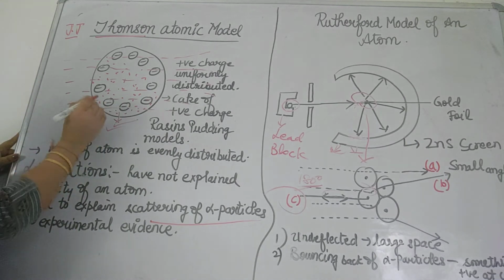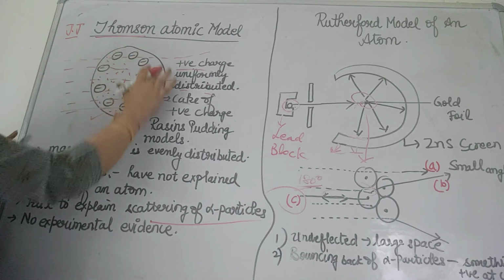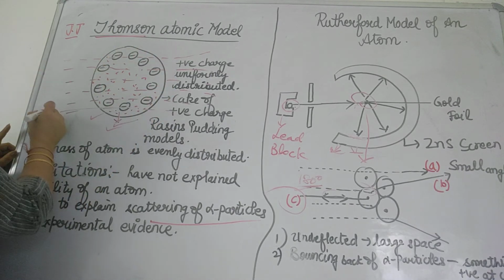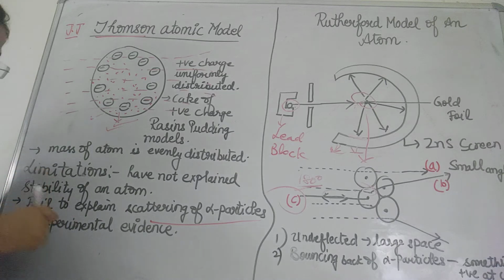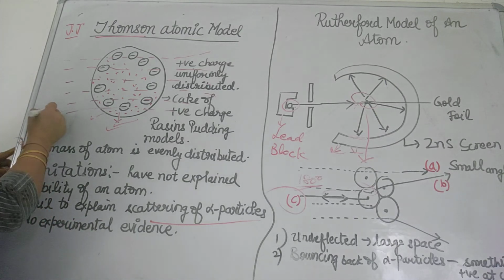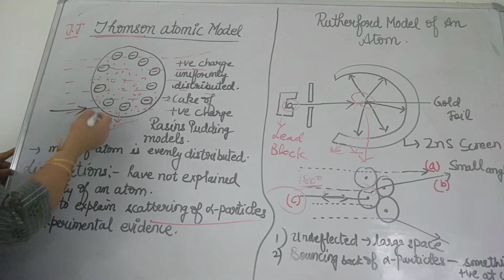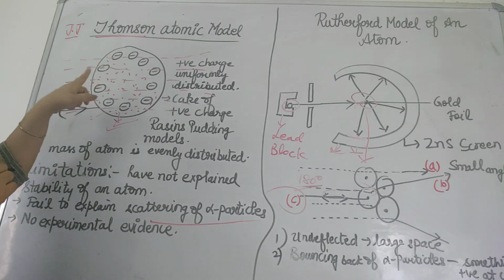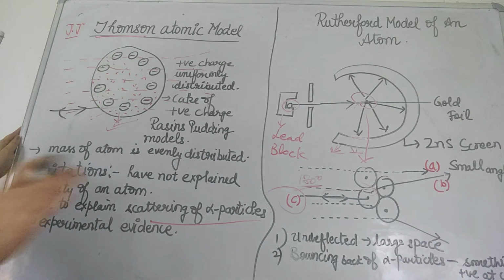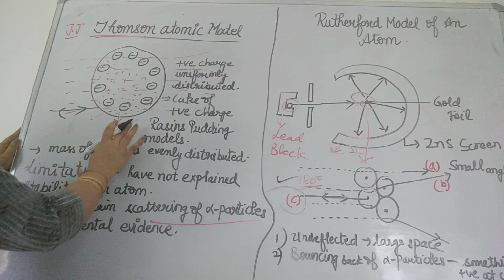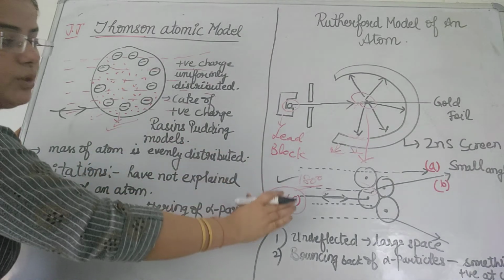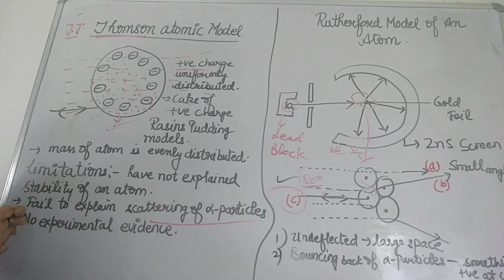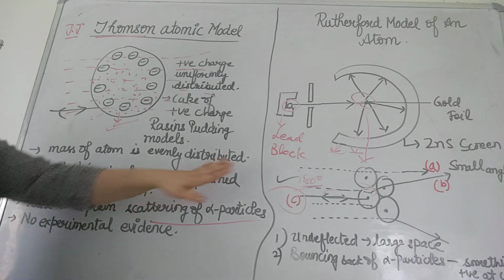These should bounce back. If I consider that this whole atom is positively charged, and the alpha rays are also positively charged, what will happen? All the rays will just bounce back because it is positively charged, but that does not happen at all. This is what is happening. So this model is totally discarded from this observation also. Fine. So Rutherford explained the observations.